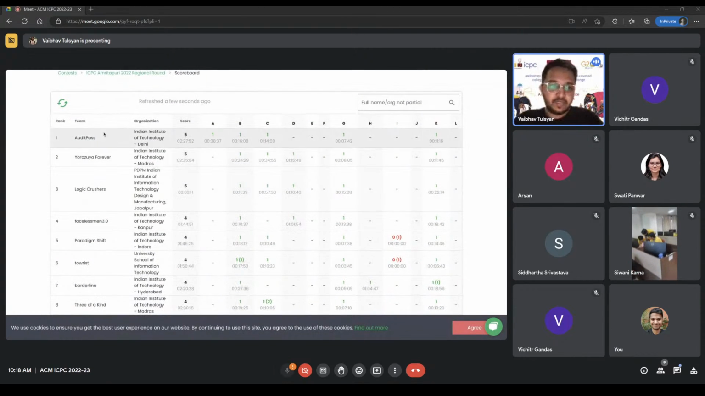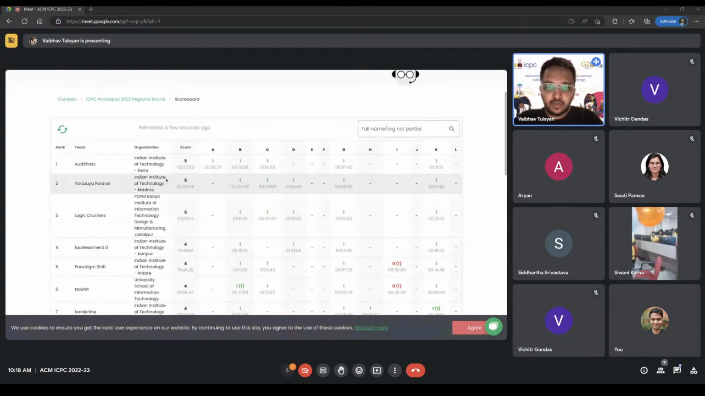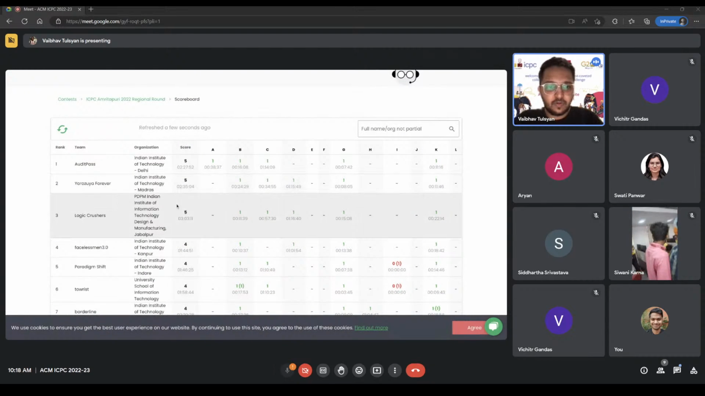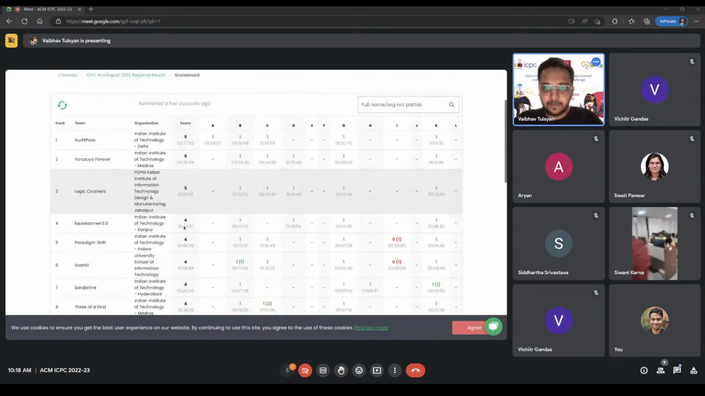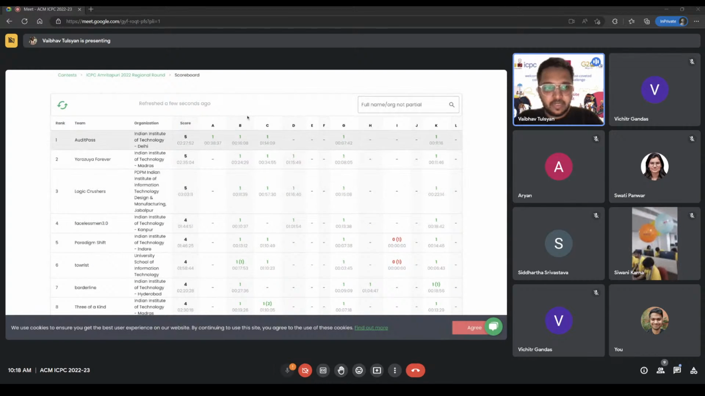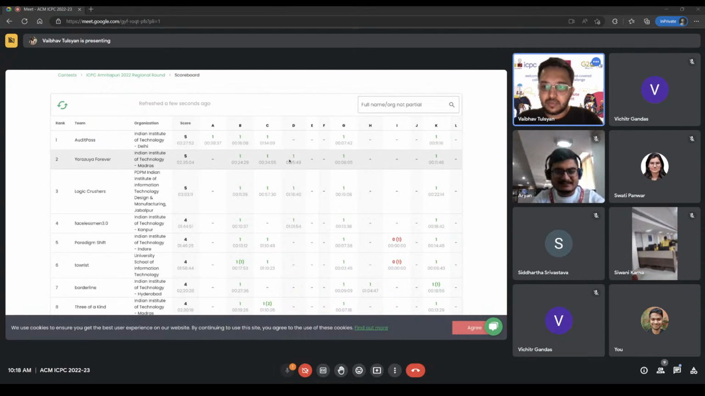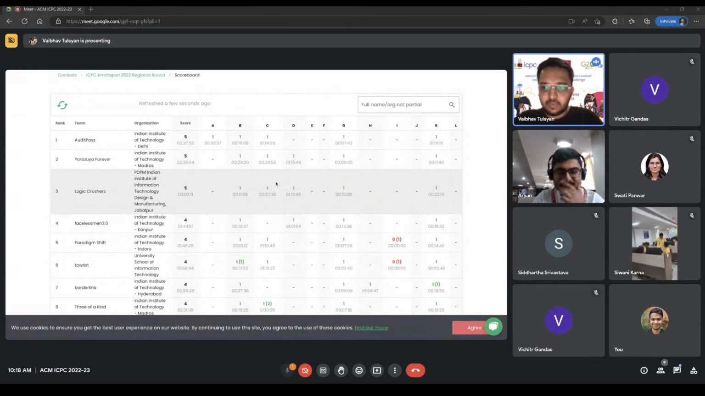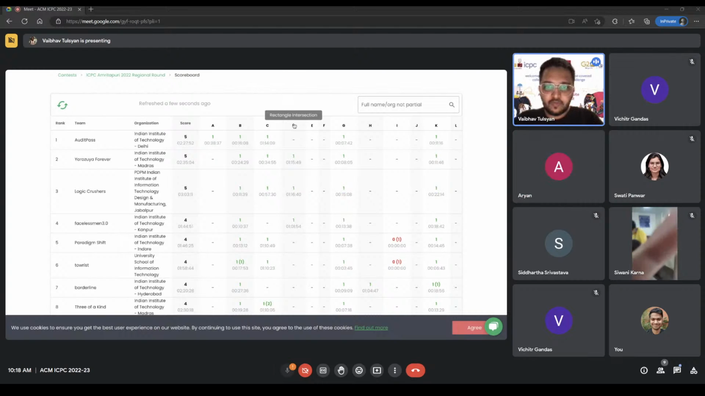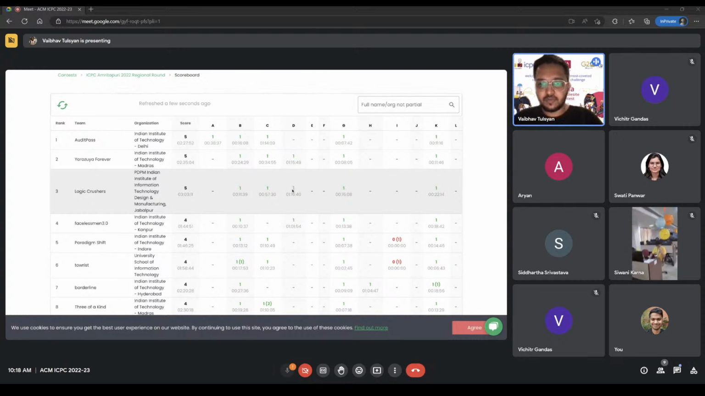We are seeing some activity now at the top of the scoreboard. We have the top three teams on 5 problems now. So I believe Audit Pass has solved Knockout Miracles last, and we have Eurozoya Forever solving Rectangle Intersection, and same for Logic Crushes. Both of these teams have last solved Rectangle Intersection. We'll talk about this problem later on.